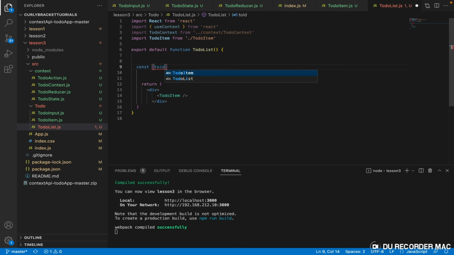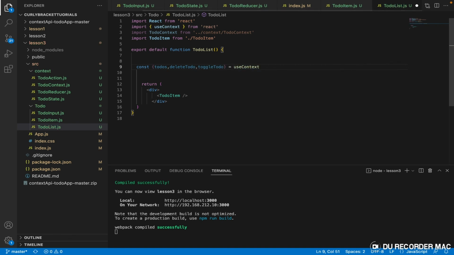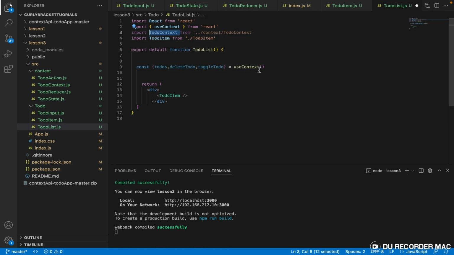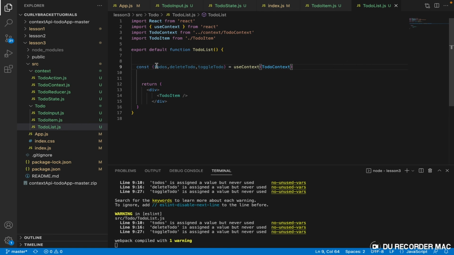So we have to-dos, we have delete to-do, we have toggle. We want this useContext to accept this guy. All right, so we have these things imported.